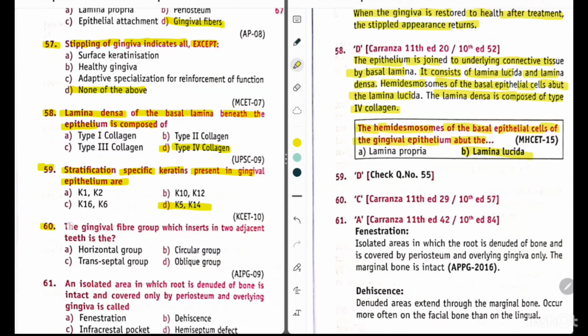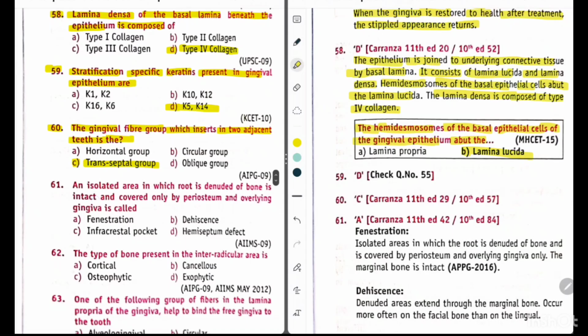Question 60. The gingival fiber group which inserts in two adjacent teeth is the. Option A, horizontal group, option B, circular group, option C, transeptal group, option D, oblique group. So its answer is option C, transeptal group. Now question 61. An isolated area in which root is denuded of bone is intact and covered only by periosteum and overlying gingiva is called. So its answer is option A, fenestration.